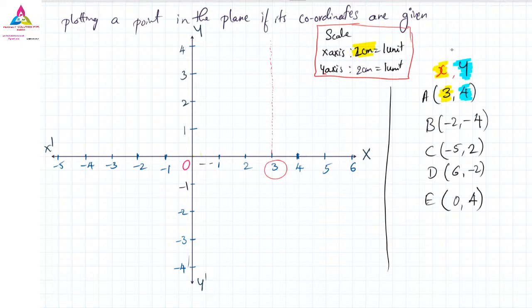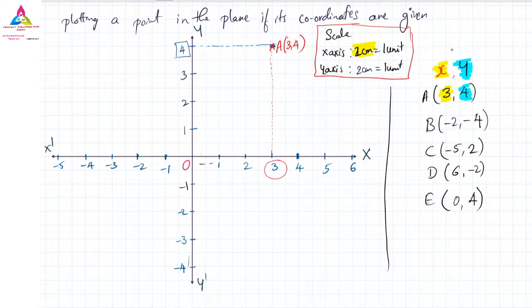Next, the y value is 4. The y value 4 is here, positive 4. So again you can draw a line, and both lines meet at a single point. That point is nothing but our A point, that is 3, 4. This is nothing but plotting a point in the plane of its coordinates. In the xy coordinate system you are plotting that point, A 3, 4.